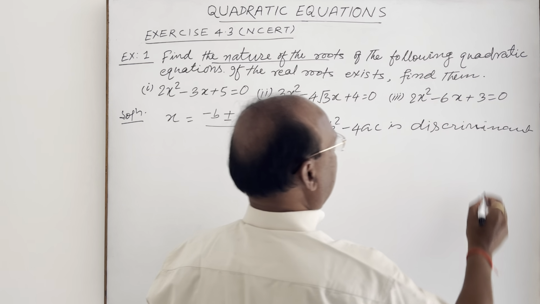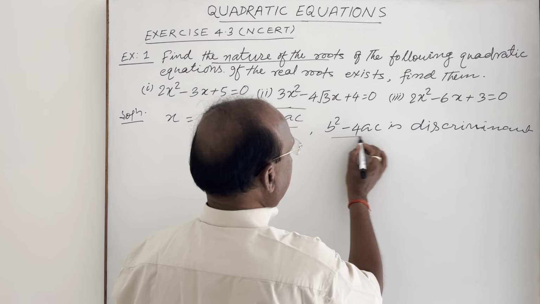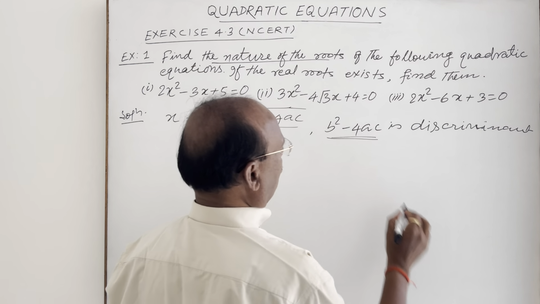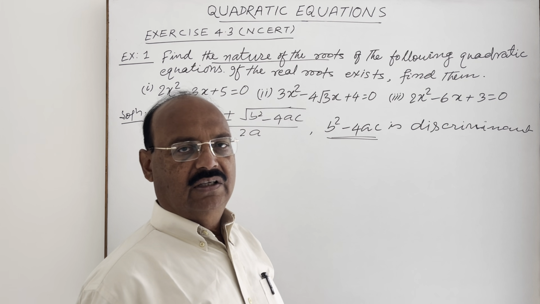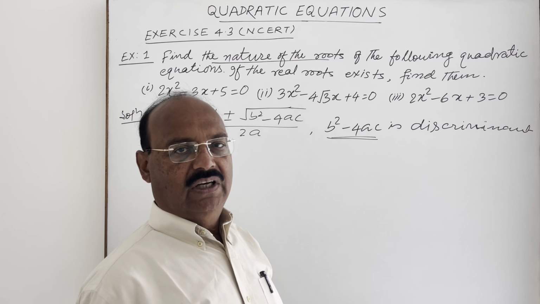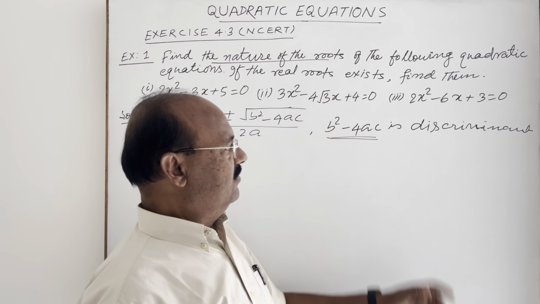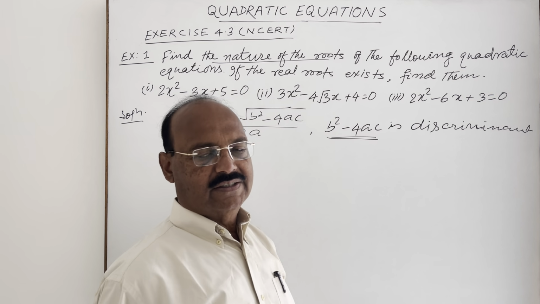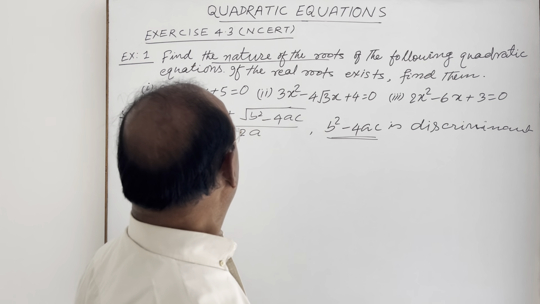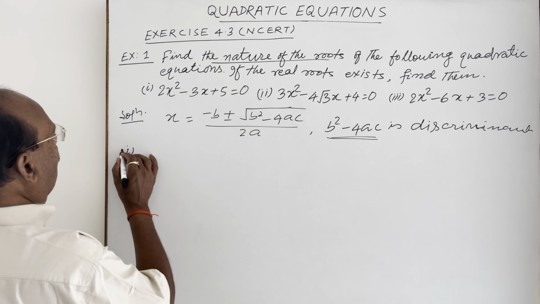Discriminant of the quadratic equation. And the value of this discriminant decides whether roots of the given quadratic equation will be real and equal, or real and not equal, or not real. So the value of b square minus 4ac gives all these ideas. So we have to compare the given equation.